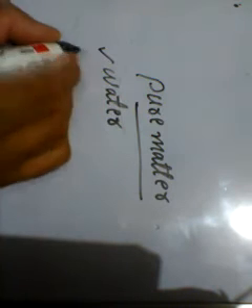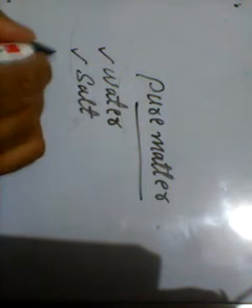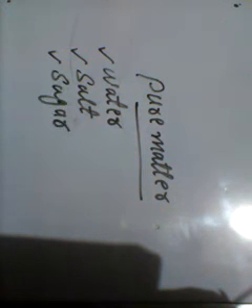Pure matter is the material or anything which consists of only one kind of particles. So the chemical nature of the constituent particles is the same. Say for example, a glass of water, some quantity of salt, some quantity of sugar. These are examples of pure matter. I will explain them one by one.